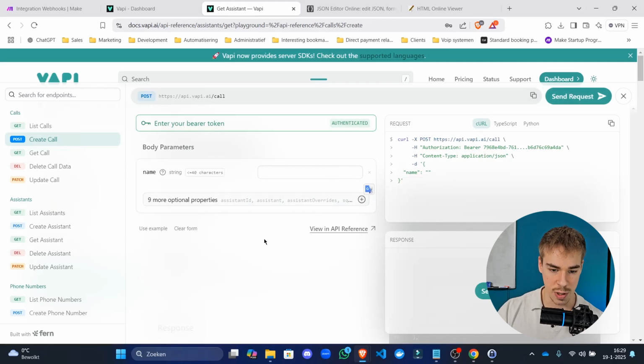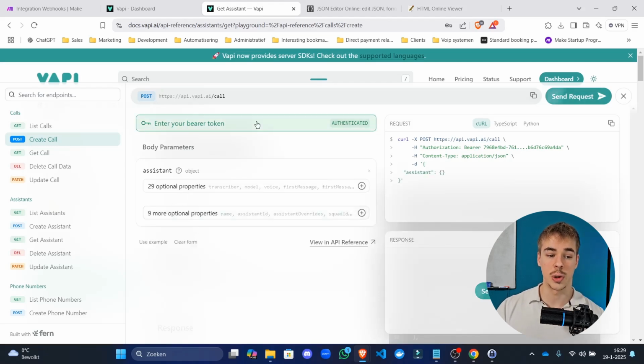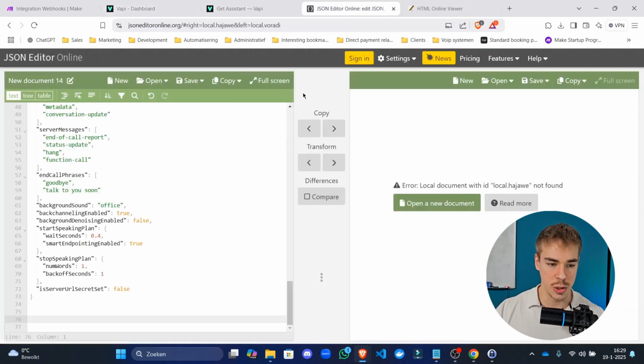All right, so what we're doing is we're creating a call. So we're picking up the phone, of course, that's assistant request, but the same thing with outbound calls, you're creating a call, and with that you have to reply with an assistant. So the assistant has to be inside of this.